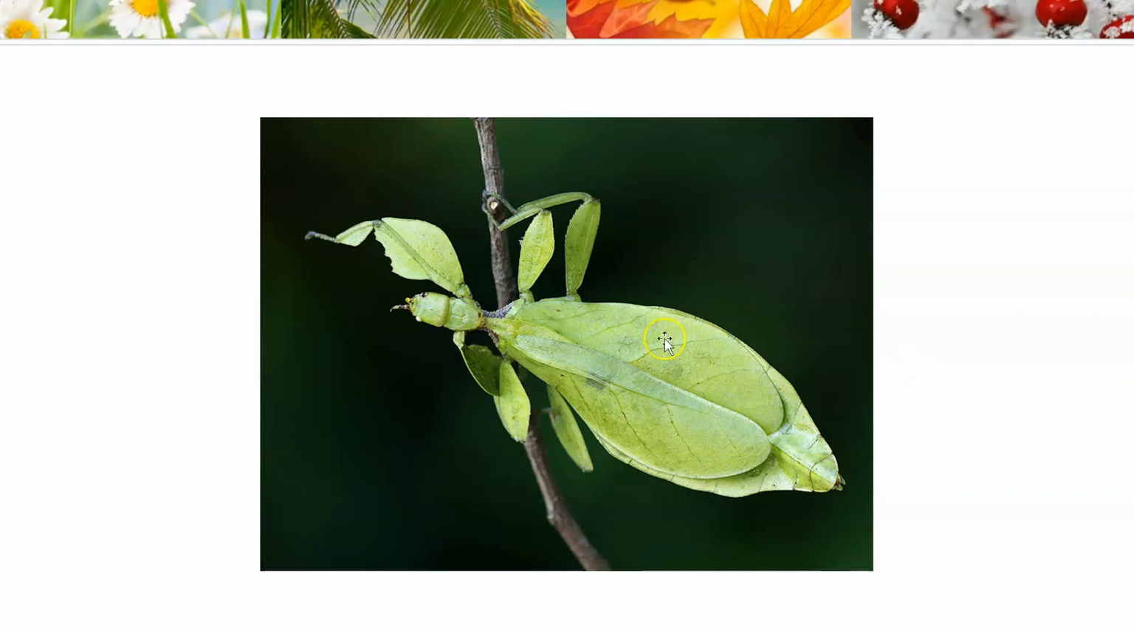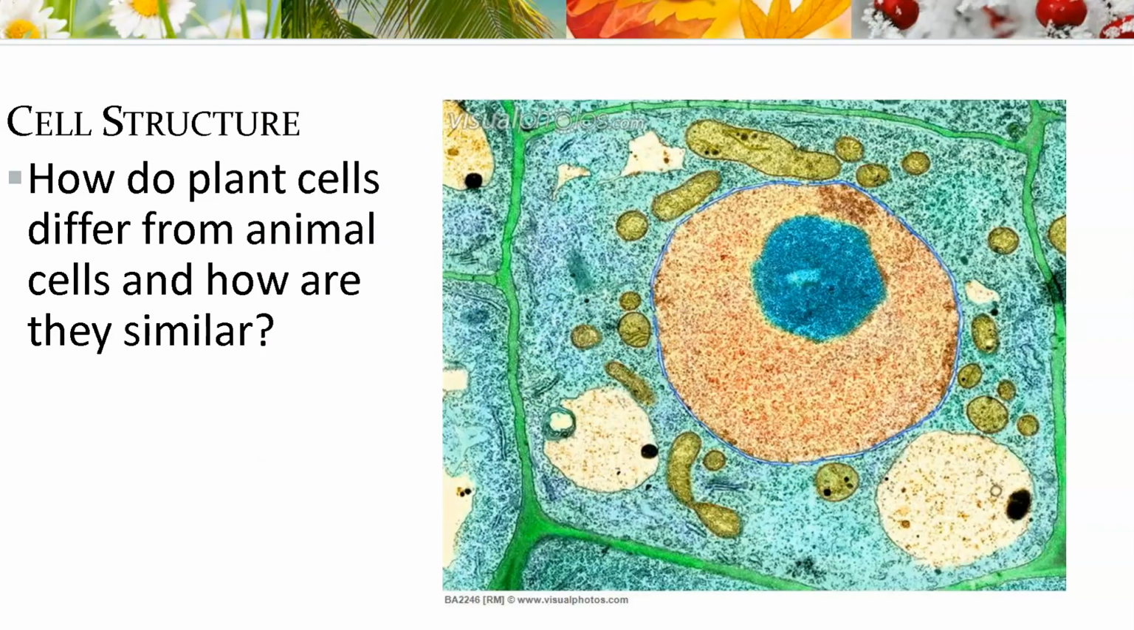Plants, you can see that this insect looks like a plant. That's an insect here. Plants and insects, sometimes insects mimic plants to blend in, camouflage, of course. But plants have come up with many ways, much like insects do, to adapt to the world around them. So first off is cell structure. How do plant cells differ from animal cells?